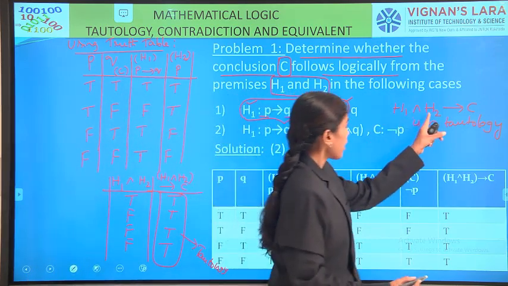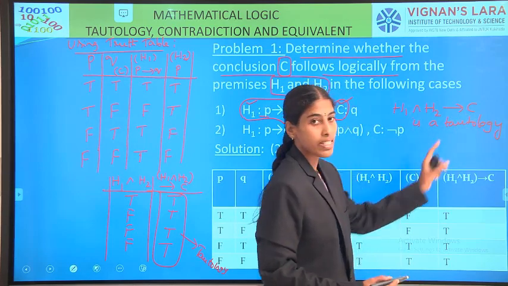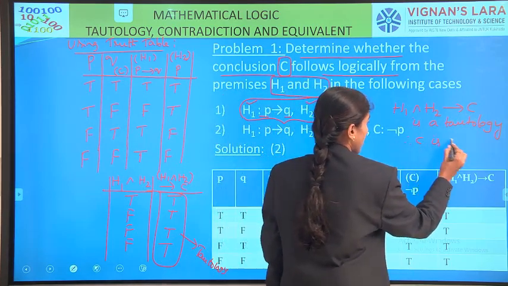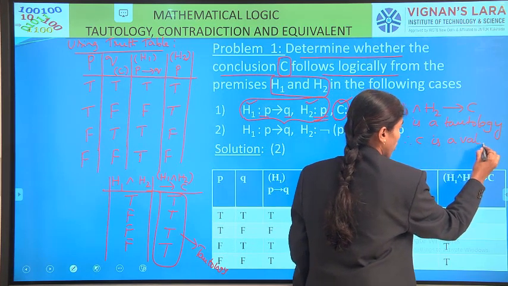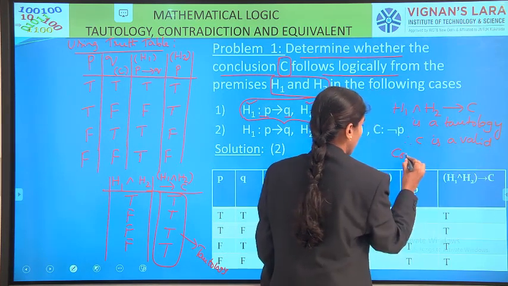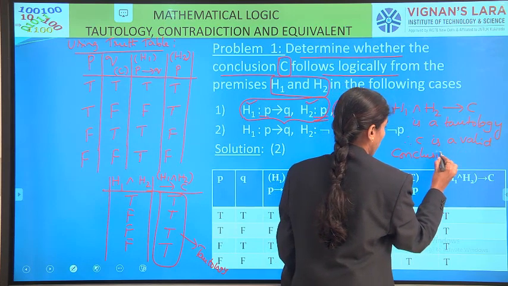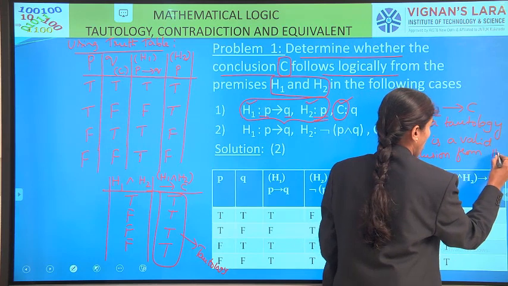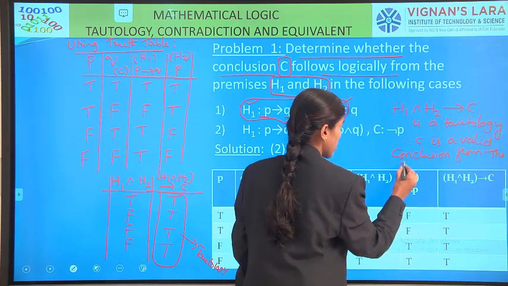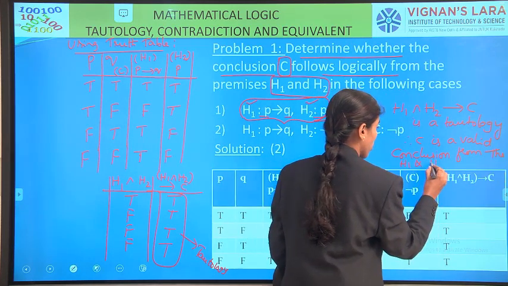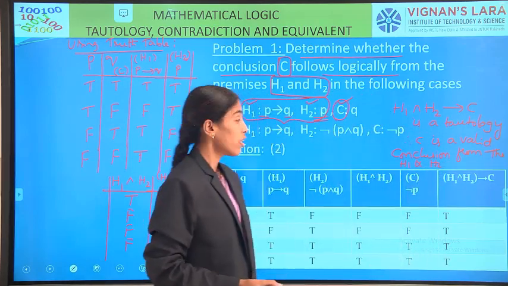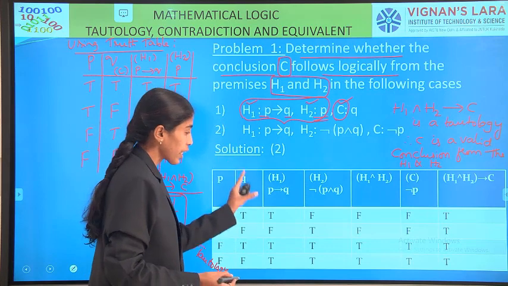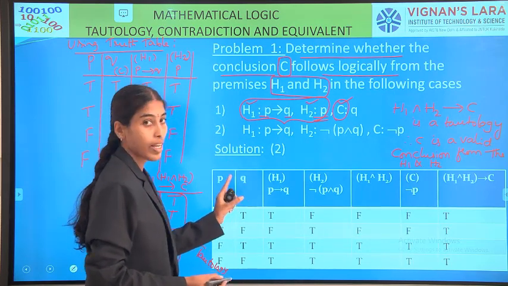If H1 and H2 conditional C is a tautology, therefore we can say that C is a valid conclusion from the premises, or from the given statements H1 and H2. Here I solved the first problem. Already I typed the second one's solution. Once again I will explain here.